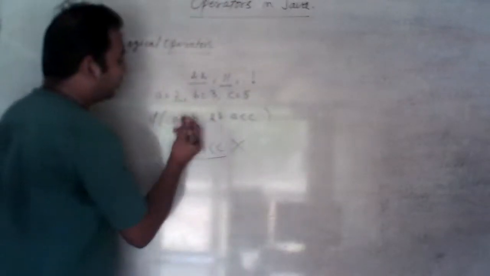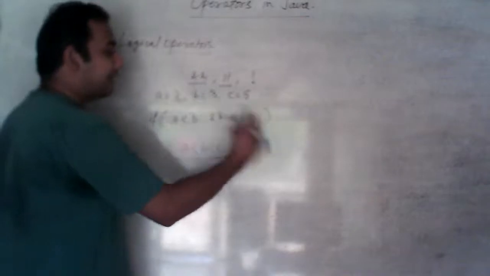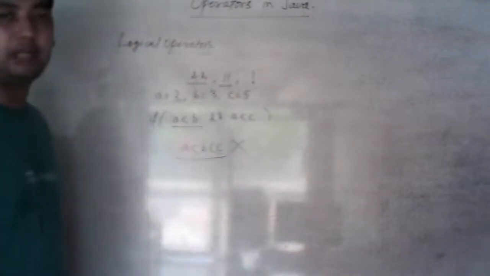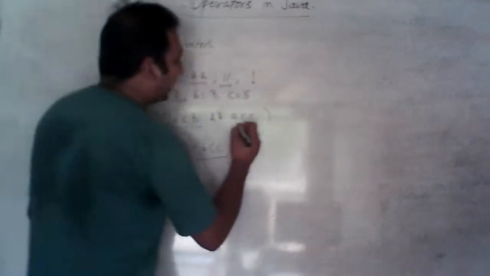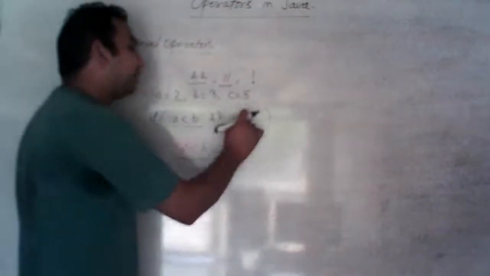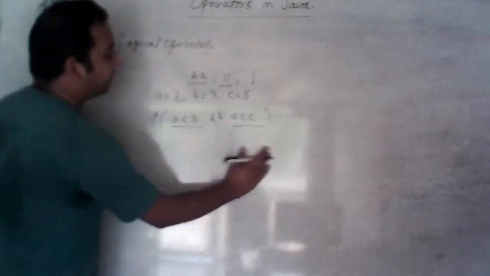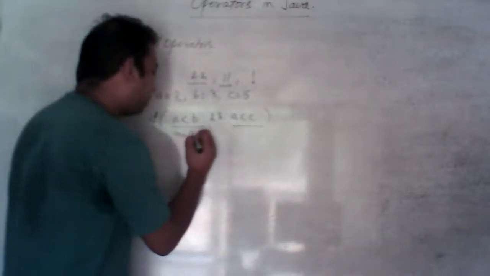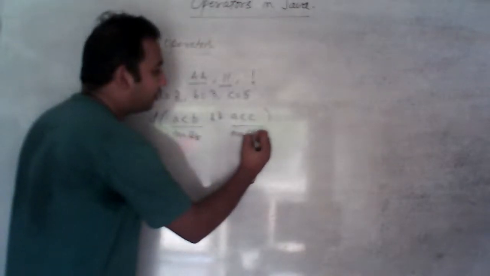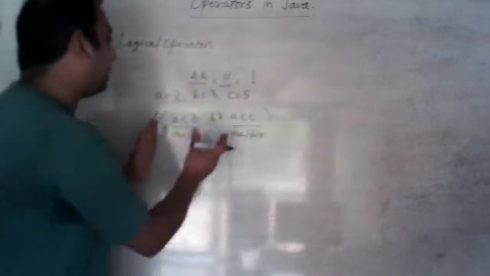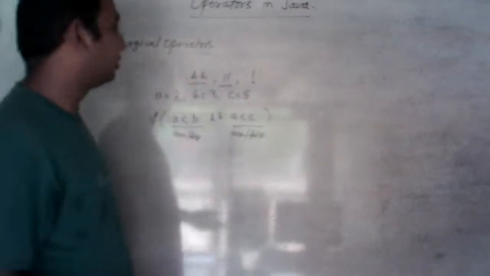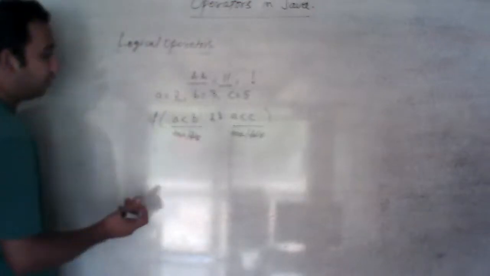So, A is less than B and A is less than C. Whatever output comes from this statement will be either true or false. The same thing happens with the other one: either it will return true or it will return false. Thereafter, we will compare these two values, true or false. These true or false values will be compared, and then it will return a single true or a single false. So how will it take place? Let's see.